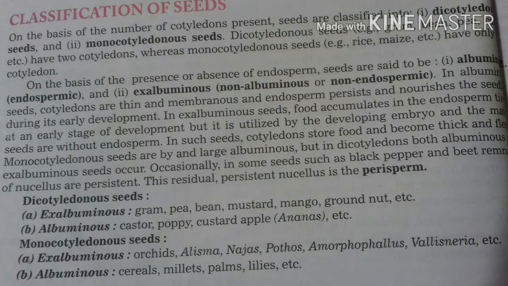Monocotyledon seeds are further classified into two types, ex-albuminous and albuminous. Examples of ex-albuminous monocotyledon seeds are orchid, alisma, najas, pothos, Amorphophallus, vallisneria. And examples of albuminous monocotyledon seeds are cereals, millets, palm, lilies.